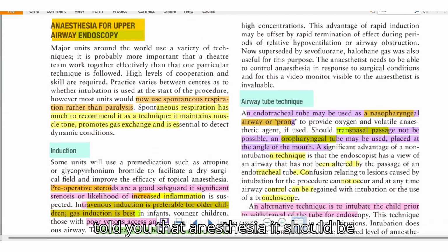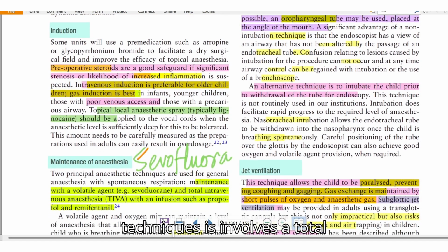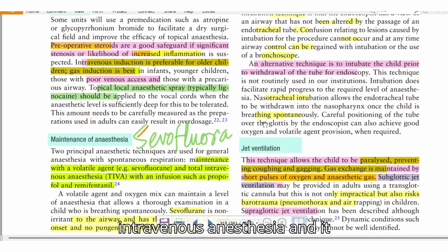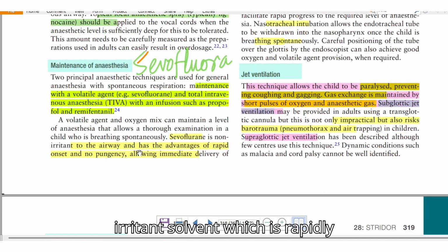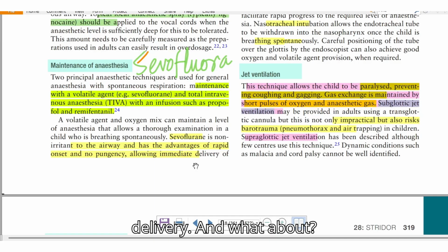So now we have told you that anesthesia should be done with spontaneous respiration rather than paralysis. The technique involves total intravenous anesthesia, and it uses sevoflurane. Sevoflurane is a non-irritant agent with low solubility, rapid onset, no pungency and immediate delivery.